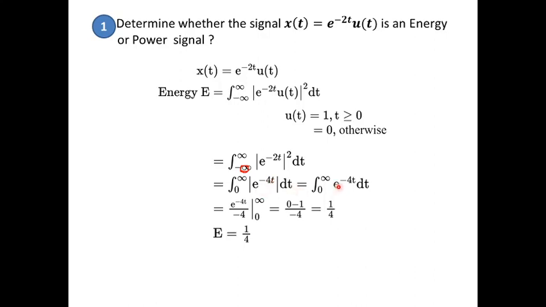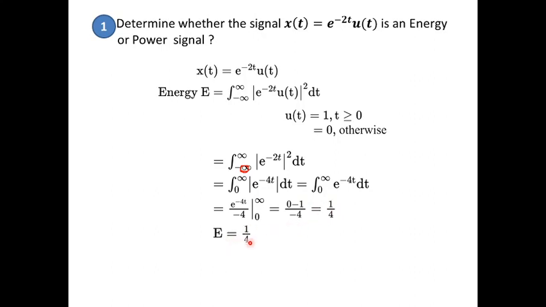It is just real, it does not involve any complex. So integrating e power minus 4t gives e power minus 4t by minus 4. Integration from 0 to infinity: e power minus infinity is 0, minus e power 0 which is 1. So you will be getting the result as 1 by 4. So energy is equal to 1 by 4.